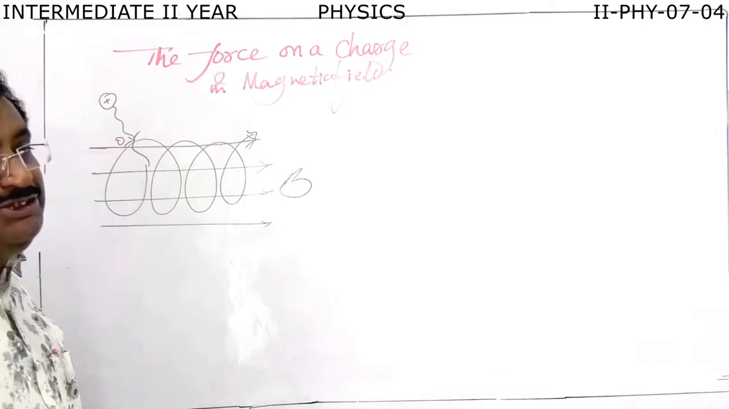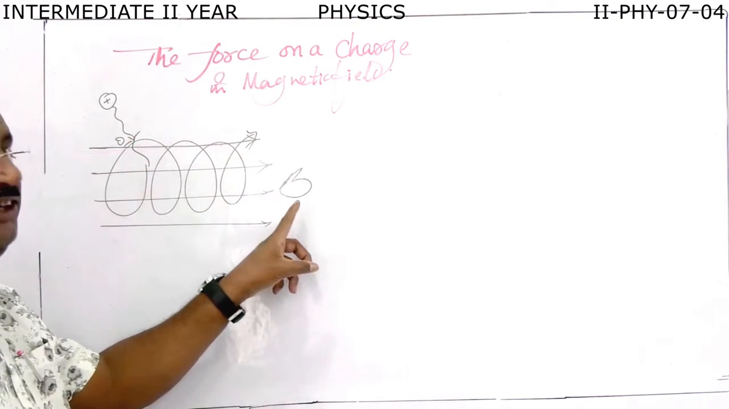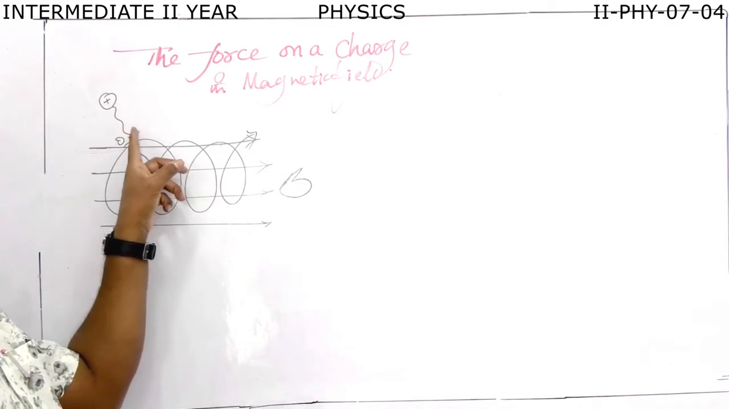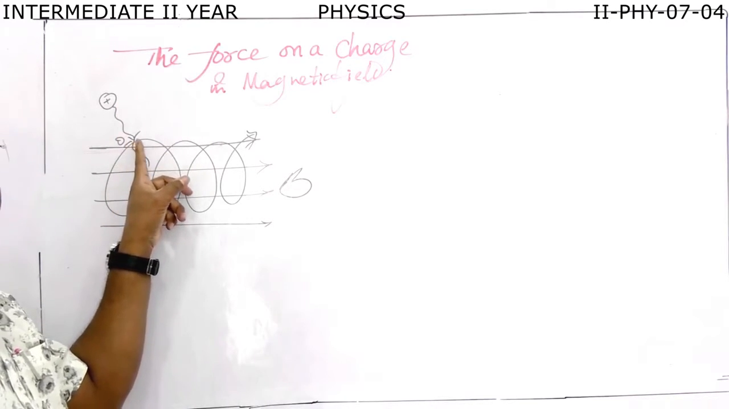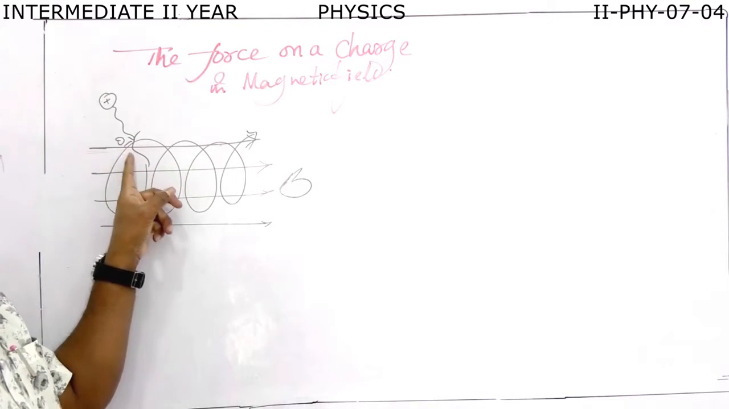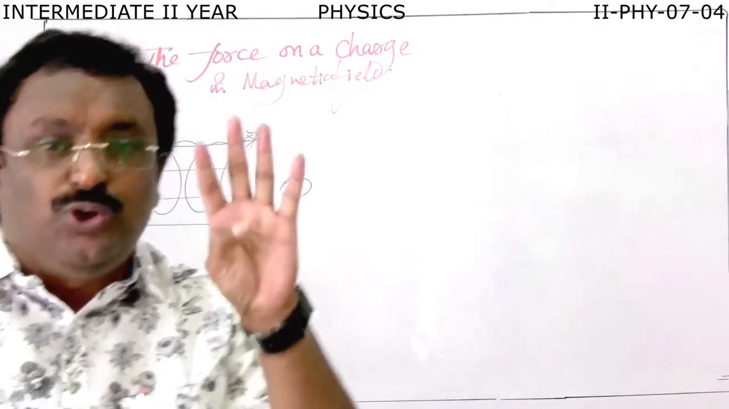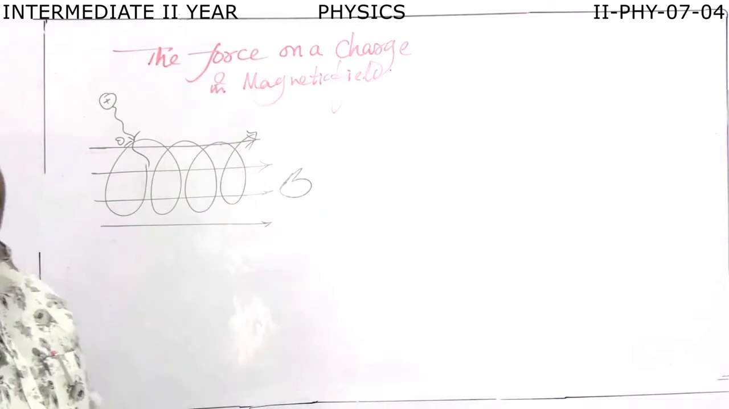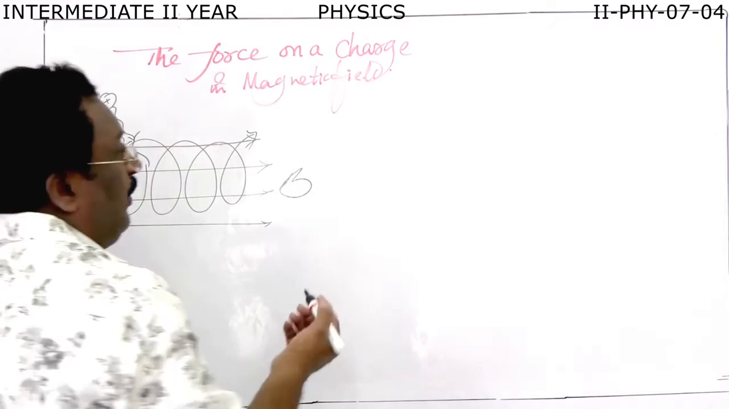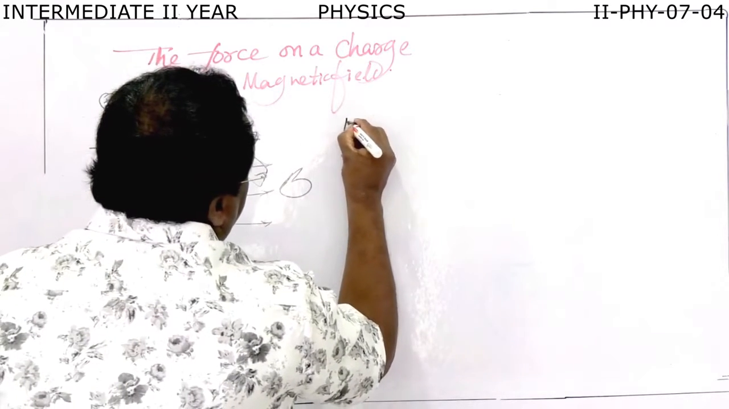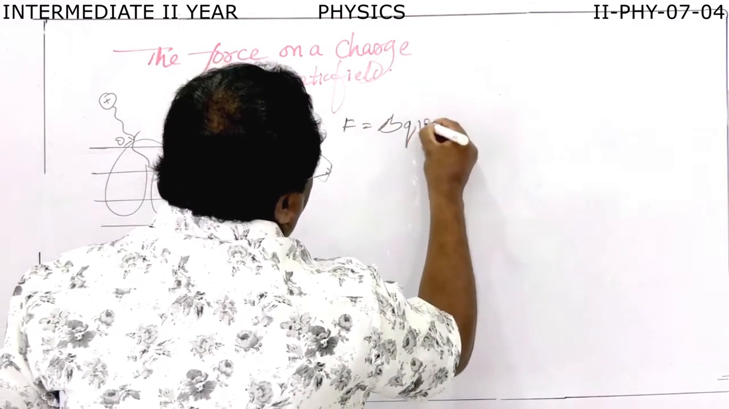Here, this force depends upon these factors. What are the factors? One is the magnetic field. The others are the magnitude of the charge, the velocity of the charged particle, and the angle between the direction of velocity and the direction of the magnetic field. These are the four physical quantities on which the force depends. Now we can write the force on a charge: F is equal to BQV sin theta.